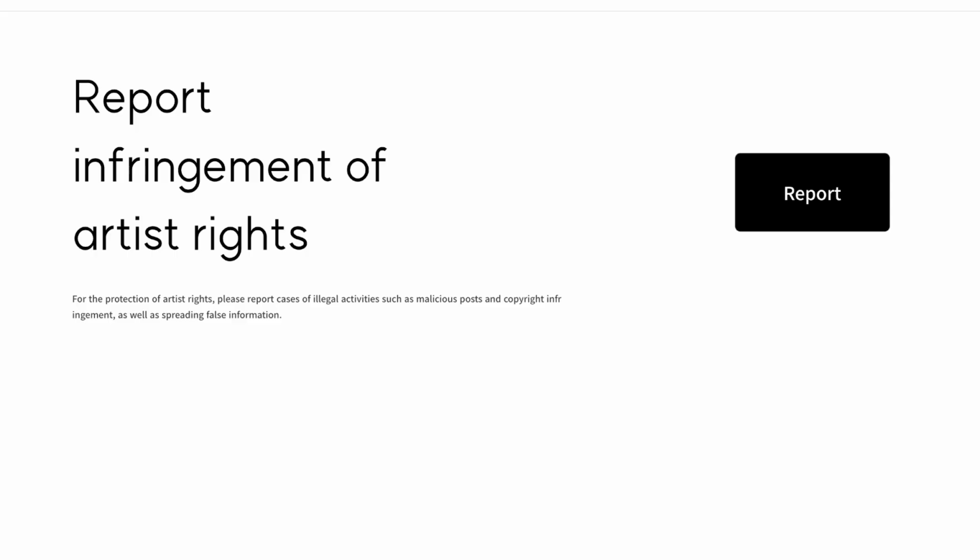So don't be disappointed if the materials that you reported about do not get erased the next day or something. Or it might not be dealt with for a long time. Who knows? But this is how we can at least contribute to the protection of our artist rights.